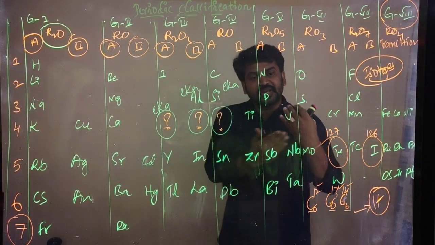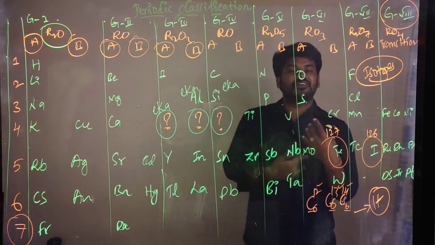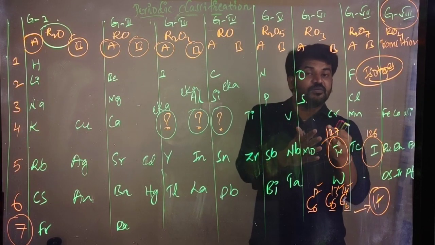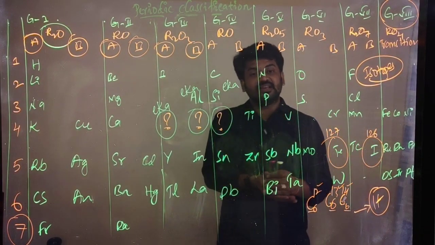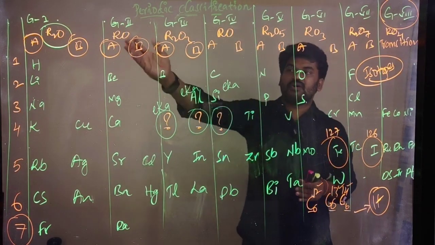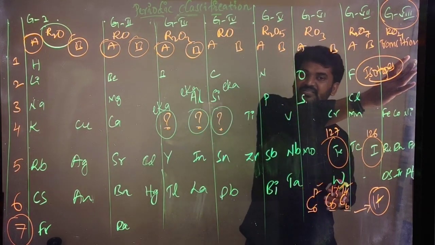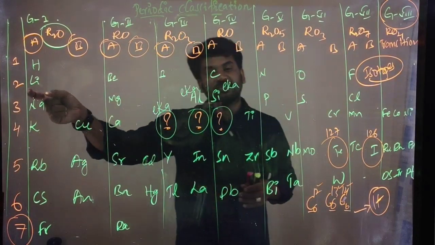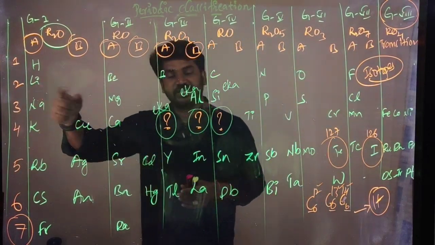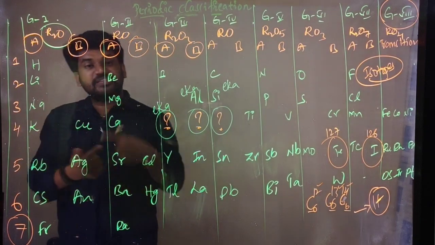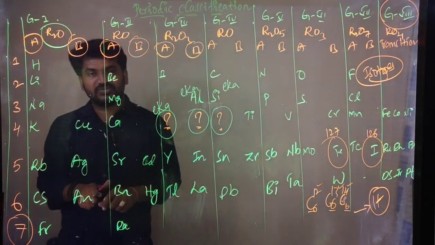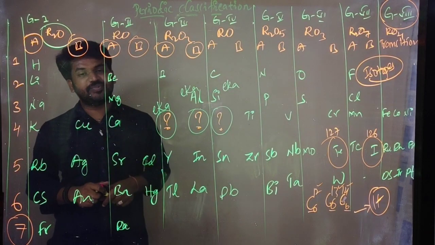Periodic means repeating, and function means work. The properties of the elements are the periodic functions of their atomic weight. We arranged based on atomic weight, and then he observed that the elements repeat their properties when the atomic masses increase orderly. So he named it the Mendeleev periodic law.